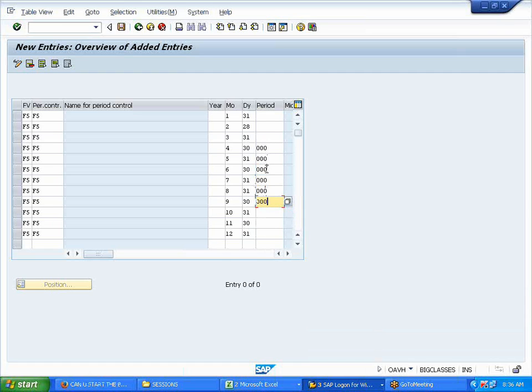How many months altogether here? 3 plus 3, 6, right? So it means whenever I purchase my asset in the month of April, May, June, July, August, September, calculate depreciation for the whole year. But if I purchase my asset after 6 months, please calculate depreciation only for 6 months.